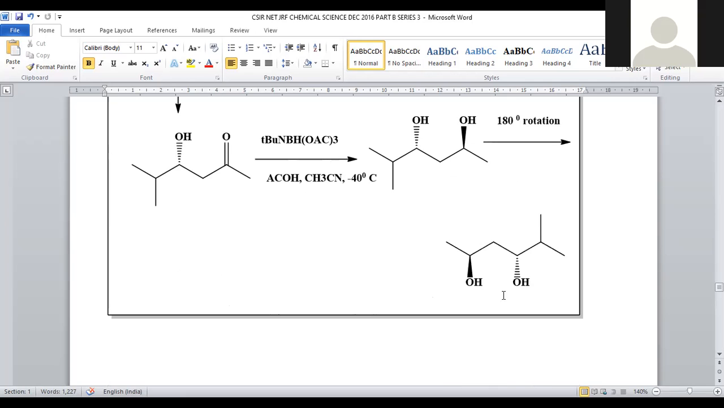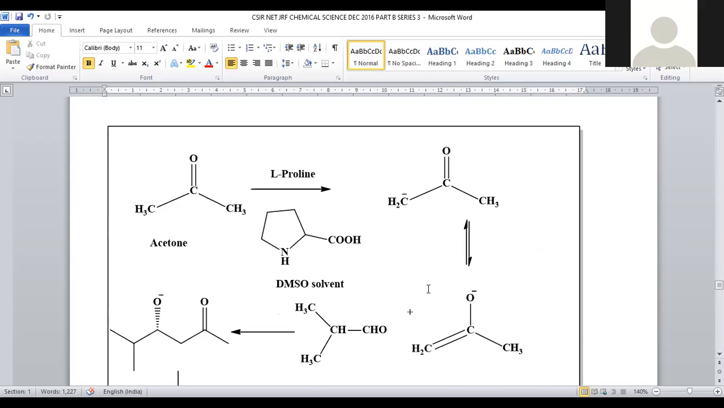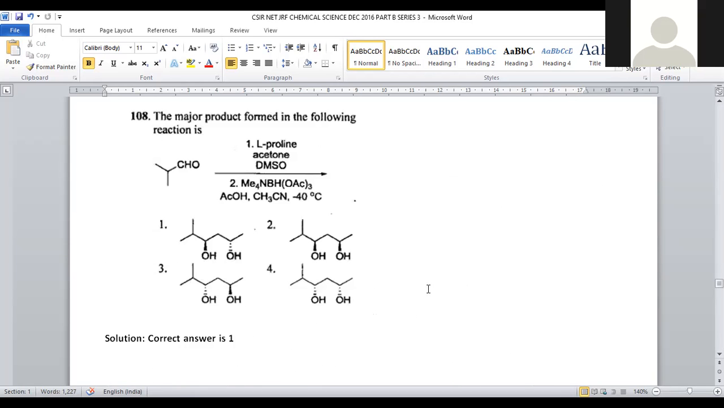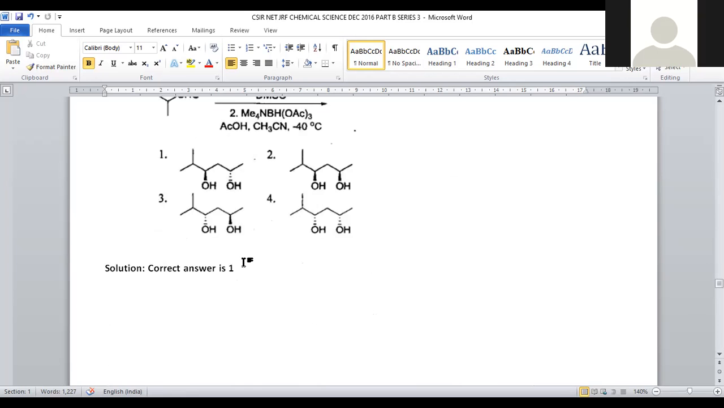So a 180 degrees rotation is carried out so that we will get the stereochemistry, and that molecule will be inverted. We did a 180 degrees rotation, right? So that is provided in option number 1. For question number 108, option number 1 is the correct answer.